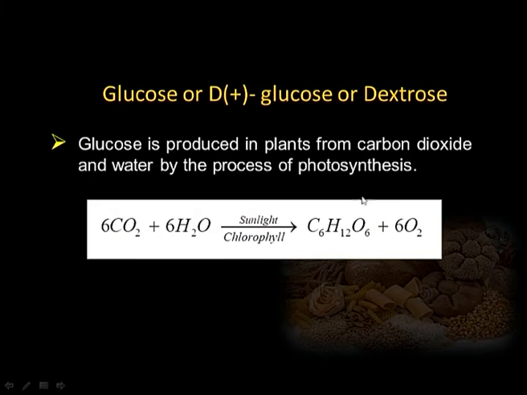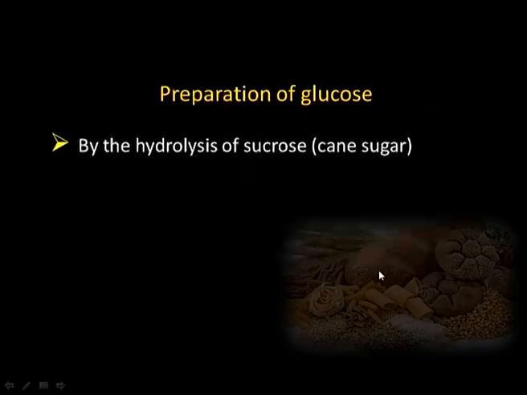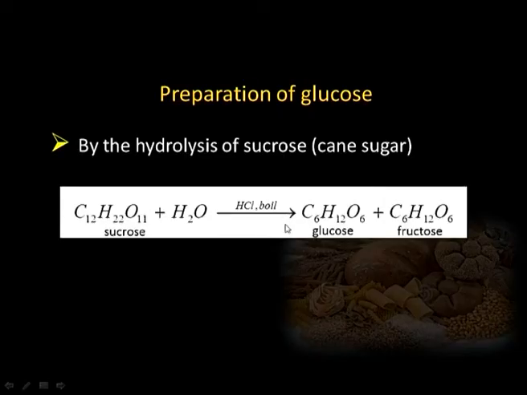And then later on in plants, these glucose molecules get converted into cellulose or starch. Then glucose is also obtained by the hydrolysis of sucrose, that is normal sugar or cane sugar, and on hydrolysis it gives us a 50-50 mixture of glucose and fructose, meaning each molecule of sucrose consists of one molecule of glucose and one molecule of fructose, and sucrose can be hydrolyzed by boiling with water in acidic medium.